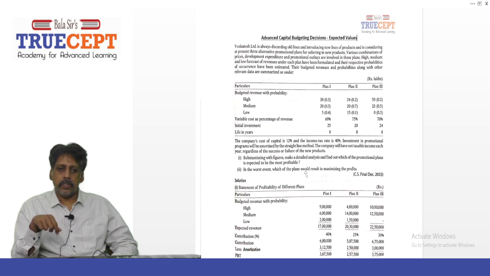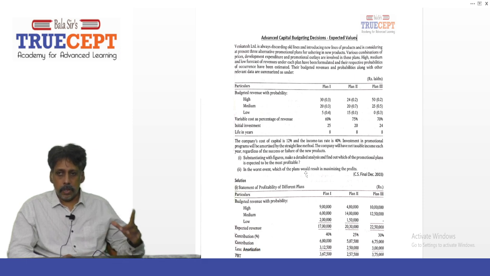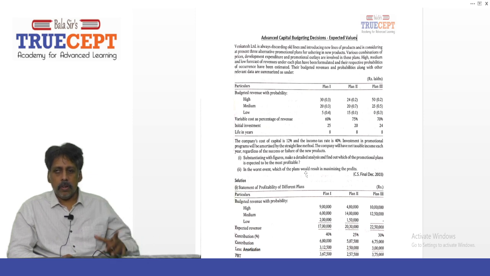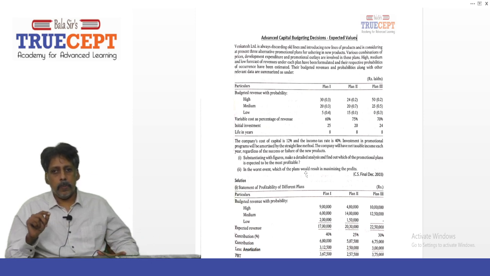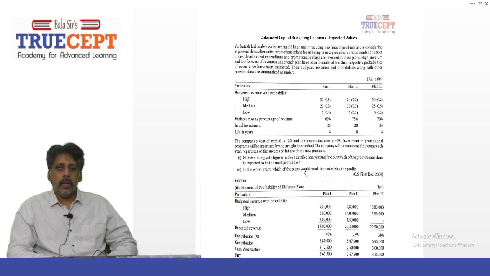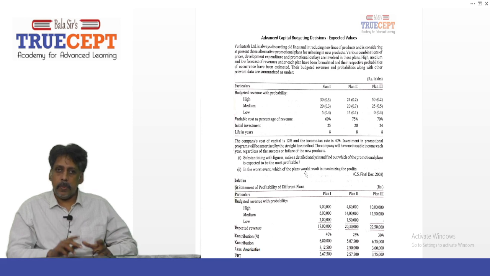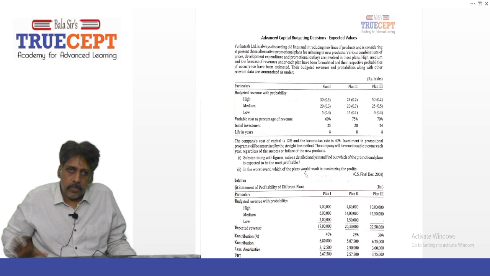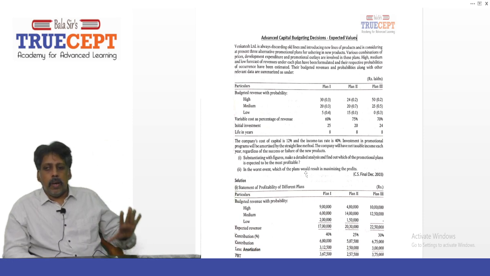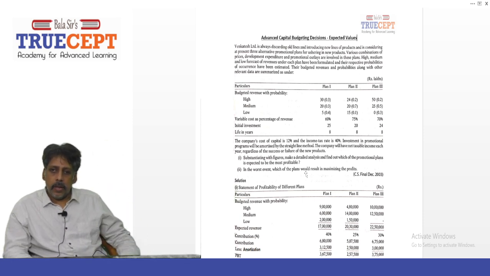Next, the investment in promotional programs will be amortized by the straight line method. They should have given that it will be amortized on straight line basis for tax purpose. Because you all know that as per Ind AS 38, the amount we spend on sales promotion will be recognized as an expense when incurred. We debit our profit and loss account. So this amortization is only for tax purpose. It can be amortized over 8 years.